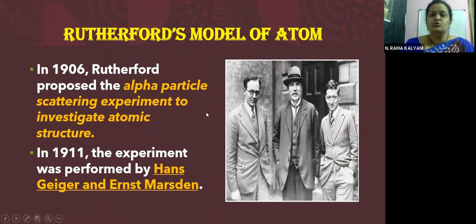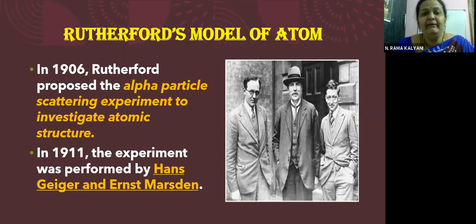Now let us come to how Rutherford came to his model of the atom. That means Rutherford also proposed, he denied his teacher's model and came with his own model. So definitely there must be some proof, yes or no. So in 1906, Rutherford proposed the alpha particle scattering experiment to investigate the atomic structure. Okay, so what was the aim of the alpha particle scattering experiment, children? It was to study the internal structure of the atom. He came up with this idea.